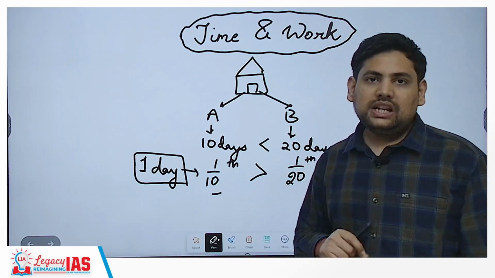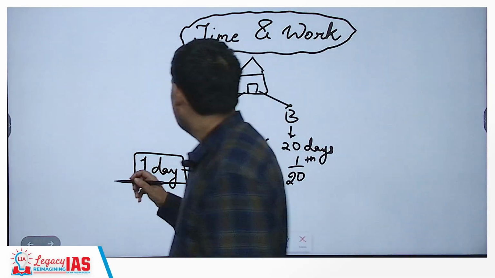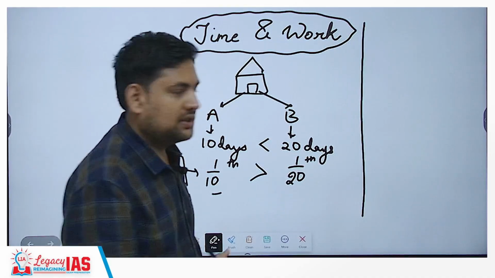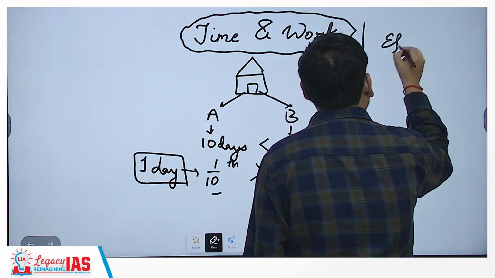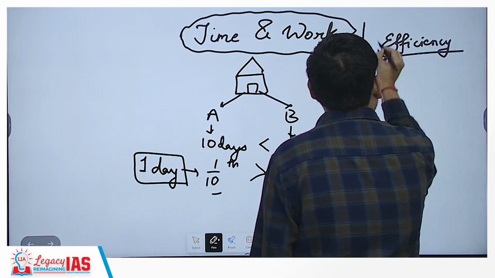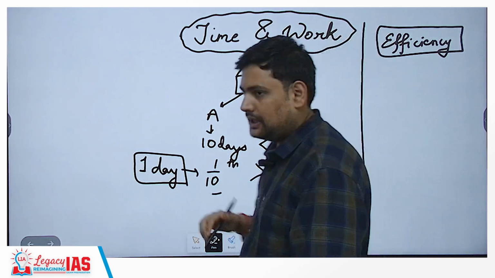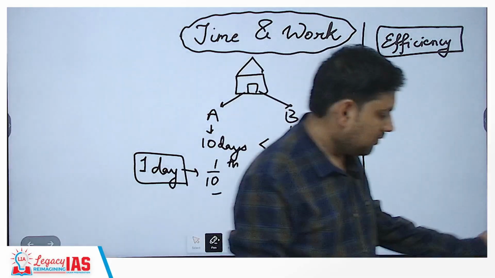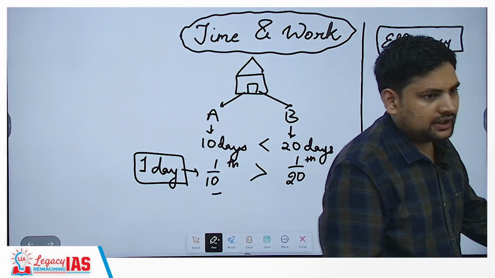But an even better method is to simply use something called efficiency. Now this works very well for us to do questions. Understand this.